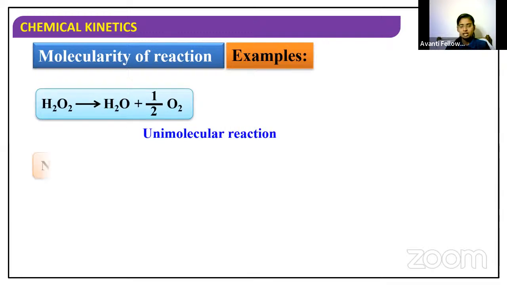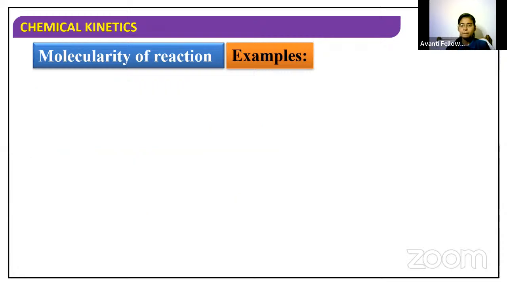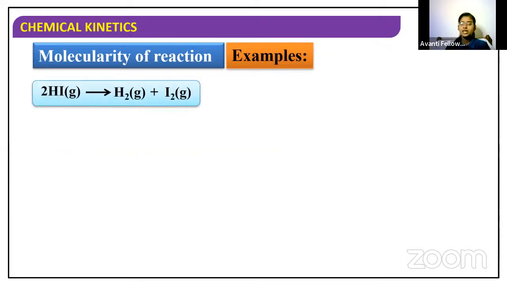And coming to one more example, NH4NO2 giving N2 plus 2H2. Here also we have only one reactant, which is called ammonium nitrate. So it is also a unimolecular reaction. So the molecularity of the reaction in these two cases is equal to 1. Got it?